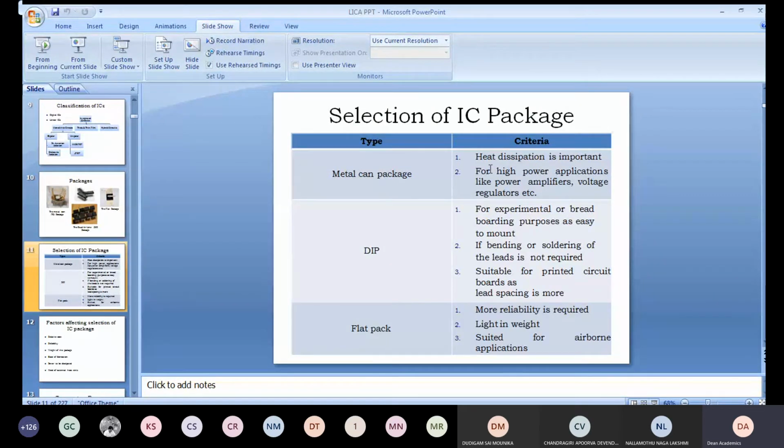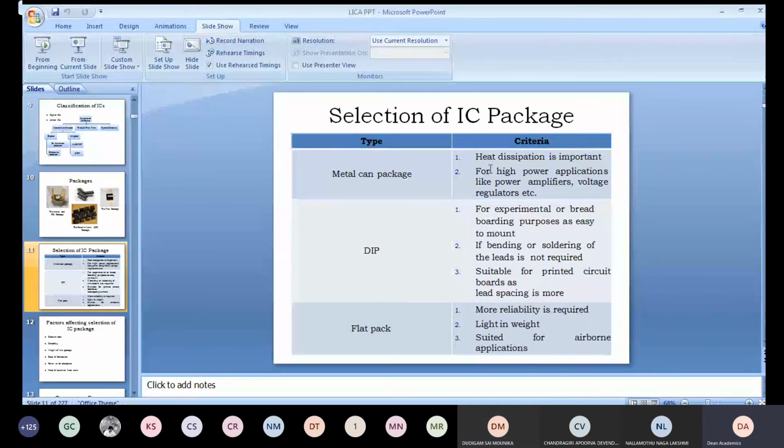Now when I say voltage regulator, have you seen a regulated power supply in our lab? You might always have seen only its front view. Just see the back side once.